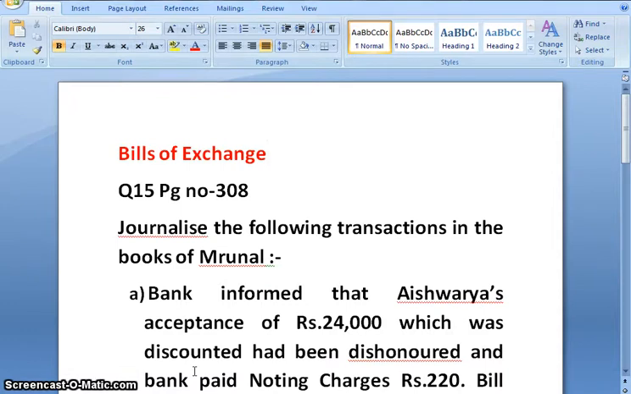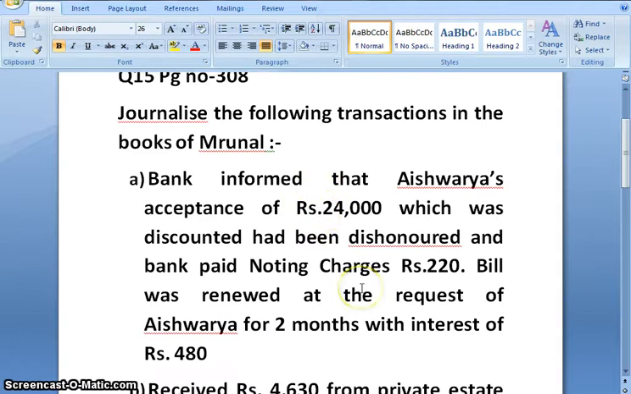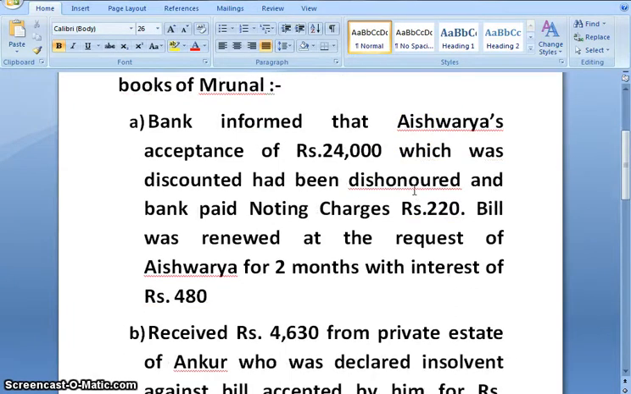Journalize the following transactions in the books of Brunel. Now this is the case where we have one drawer and multiple drawers. A. Bank informed that Aishwarya's acceptance of rupees 24,000, which was discounted, has been dishonored and bank paid noting charges rupees 220. Bill was renewed at the request of Aishwarya for 2 months with interest of rupees 480.